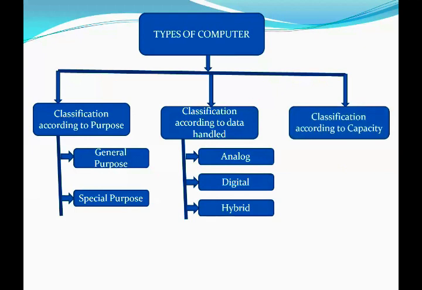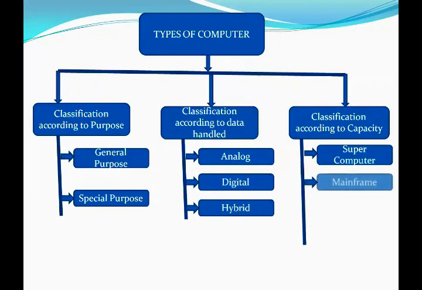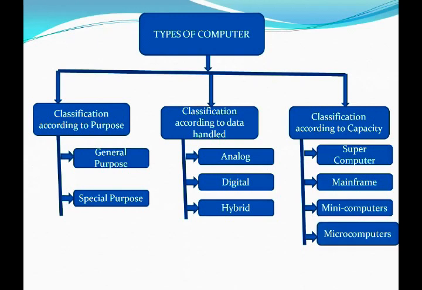And last is classification according to the capacity. Number one is supercomputer. Number two is mainframe computer. Number three is mini computer. And number four is microcomputer.